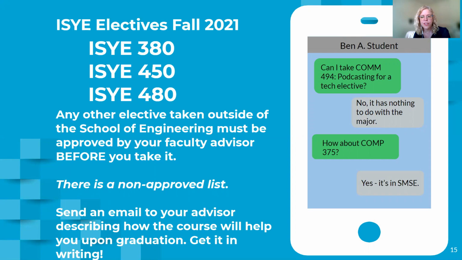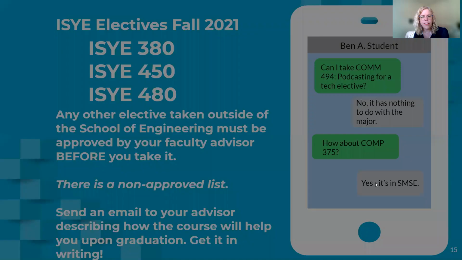So please send that to your advisor, get it in writing so that when you complete the course, you could say, okay, now can we have it approved as an elective? You sent me this email, and they'll say yes. So please just be in contact with your advisor. Have I said that enough yet?